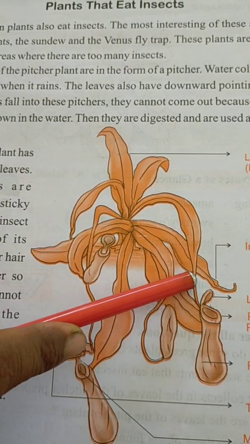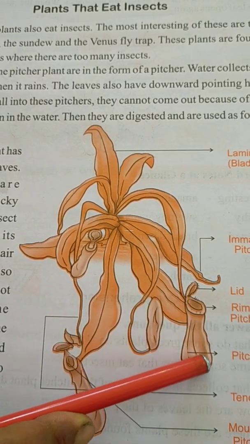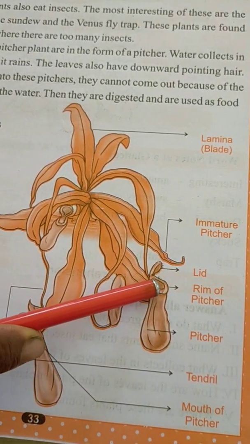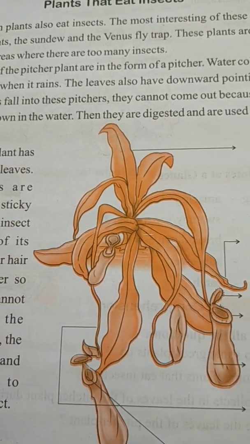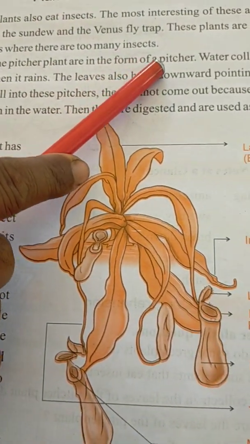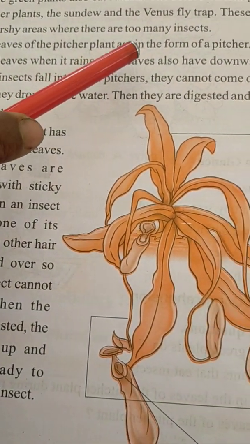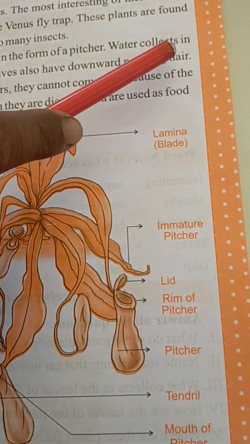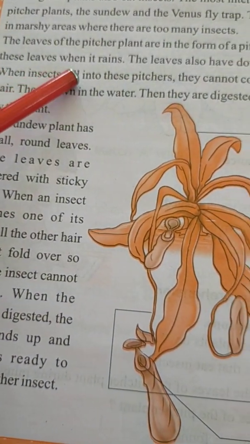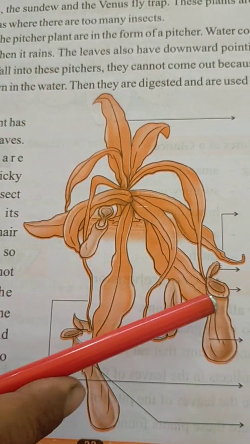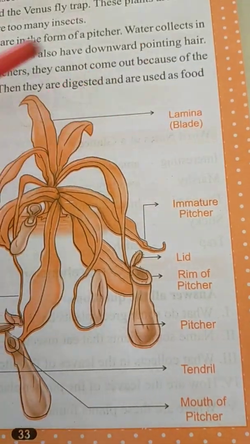Understood? This picture shows something like a pitcher, so it is called a pitcher plant. The leaves of pitcher plants are in the form of a pitcher. Water collects in these leaves when it rains. We have already read that these leaves also have downward pointing hair. Understood? When insects fall into these pitchers, they can't come out because of the hair.